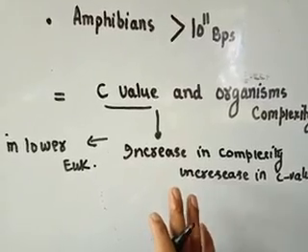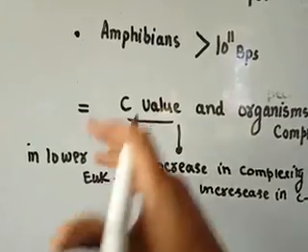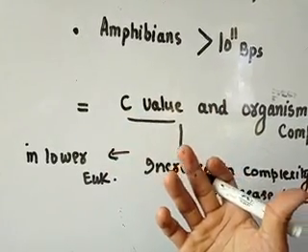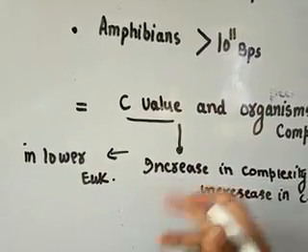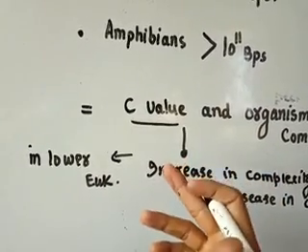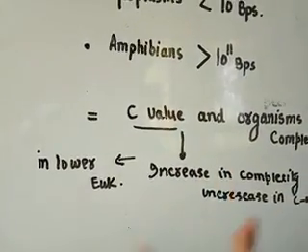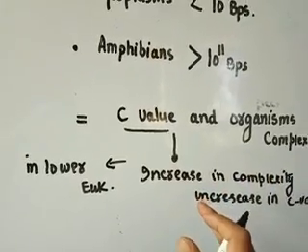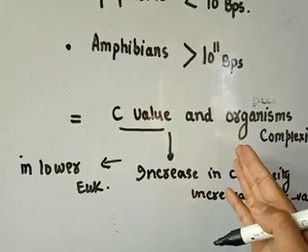That's why if we plot a graph of the size of the eukaryotic genome and the C value, the graph becomes a paradox, because firstly in the lower eukaryotes it gets increased with the complexity of an organism, up to the amphibians.